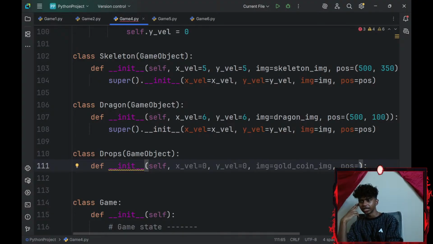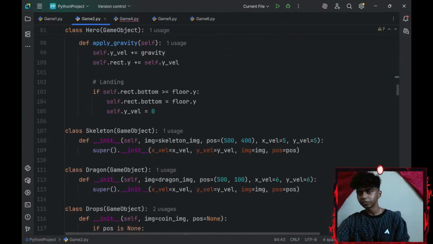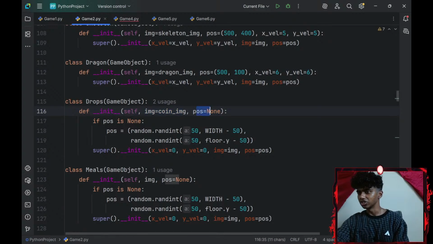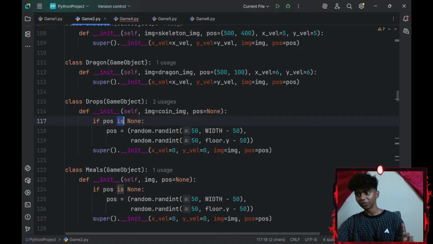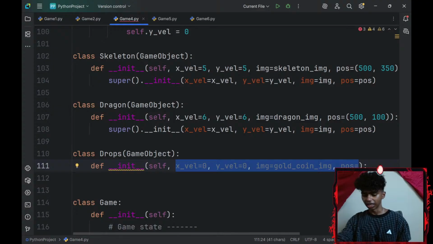In that case, did I not need to inherit my game object class? I'm pretty sure I did. Let me check the reference for this, guys, because a few parts I don't know since I didn't have time to practice offline. That aside, I just need image and position. Oh, I keep forgetting position needs to be set to None. And then if position is, and I will also say about the is keyword, I forgot all about that as well. That aside, for my drops class, I would just need an image and position.